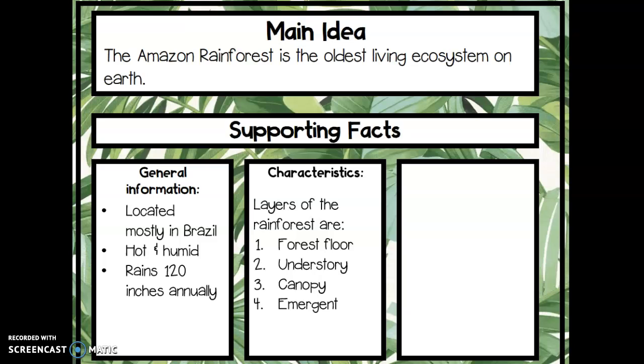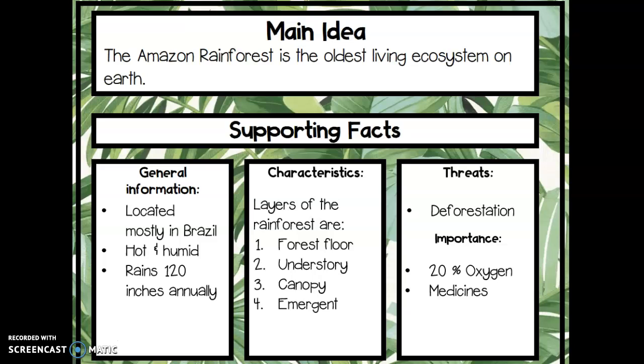In our fourth paragraph, we are going to look at the threats of the rainforest, and they are deforestation. We're also going to look at the importance of the rainforest, and that would be that it provides 20% of oxygen to the planet. We also find out that the plants from the Amazon rainforest provide many medicines.